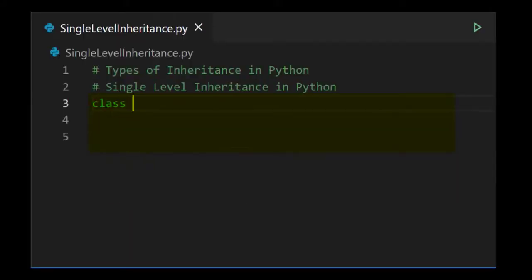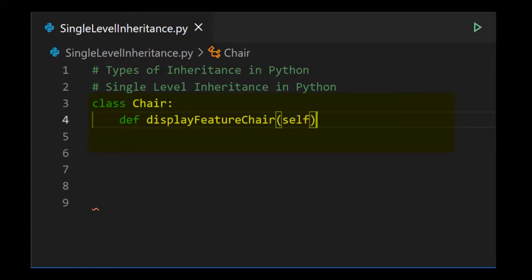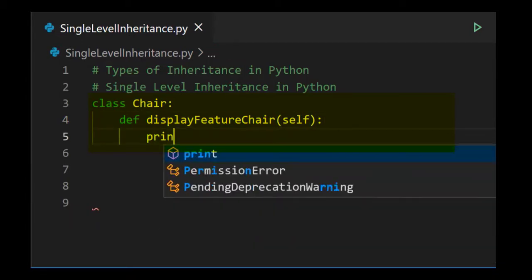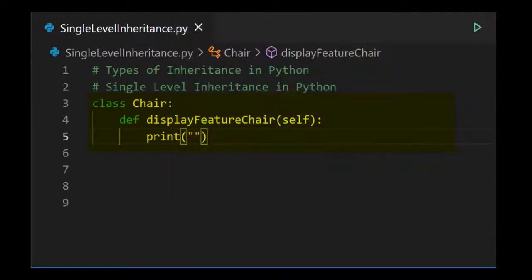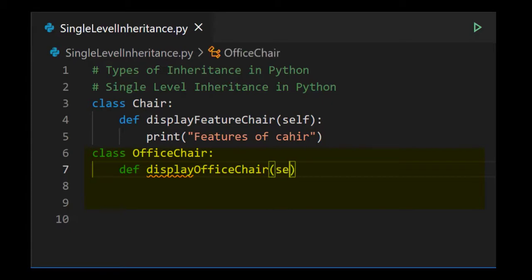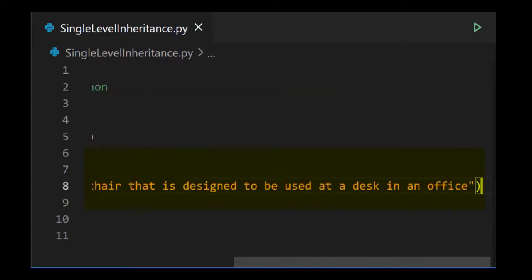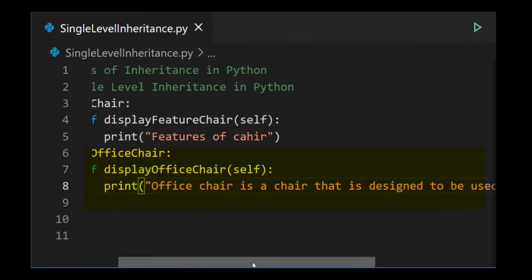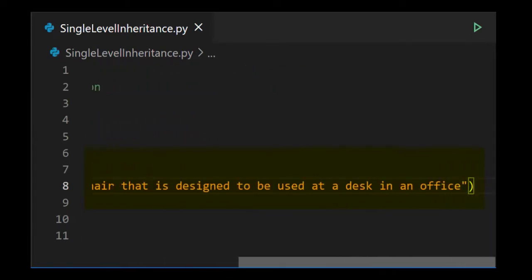First create a class called Chair and then define a method called display_feature_chair with the self keyword, with a print function having a string "features of chair". Create one more class called OfficeChair and then define one more method called display_office_chair with the self keyword, and write one print function with a string: Office chair is a chair that is designed to be used at a desk in an office.